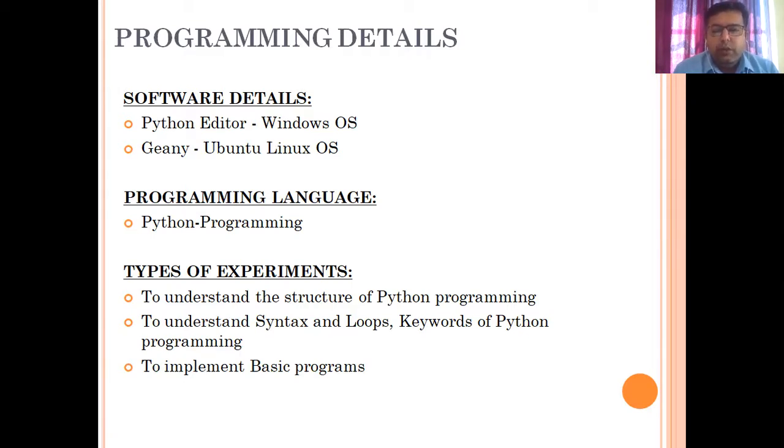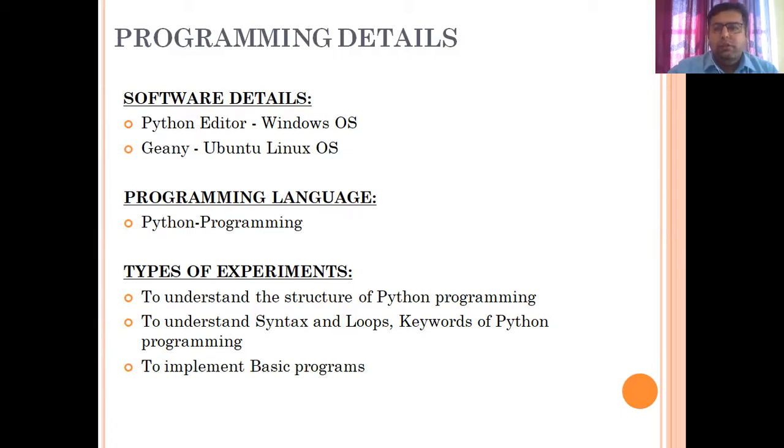But obviously, the programming course contains Python programming and the types of experiments that we have to perform. First, to understand the structure of Python programming: we have to learn how to do the programming, which software is required, what the syntax is. Then we have to evaluate different programs using loops, keywords, and different data types, etc. And finally, based on that, to implement the basic programs. So many programs are there that we will perform during the lab session.